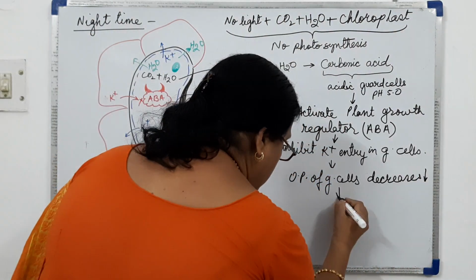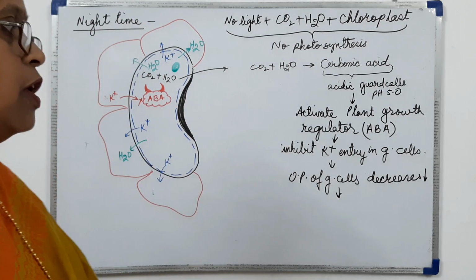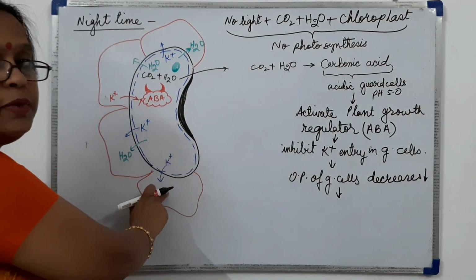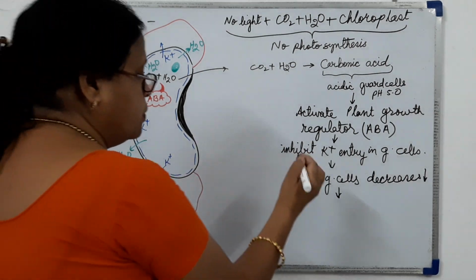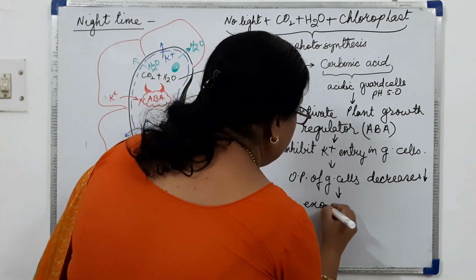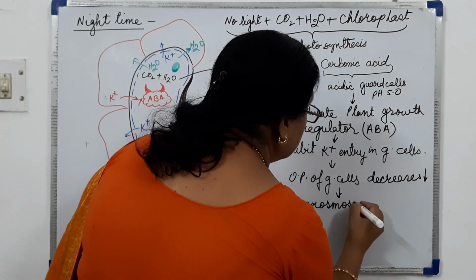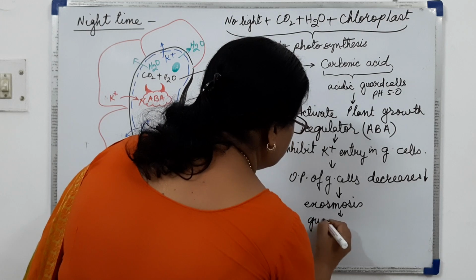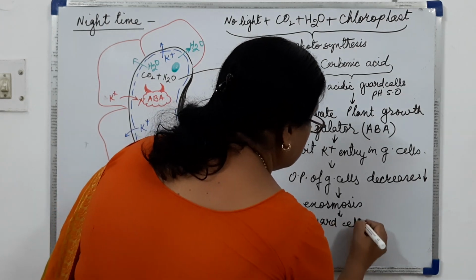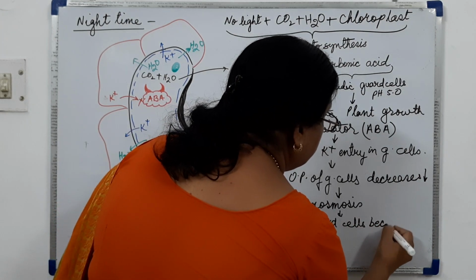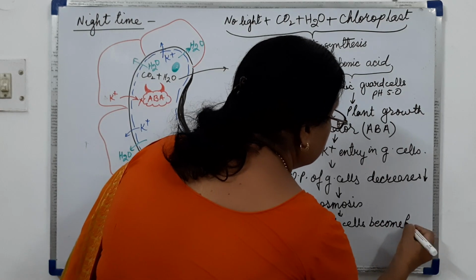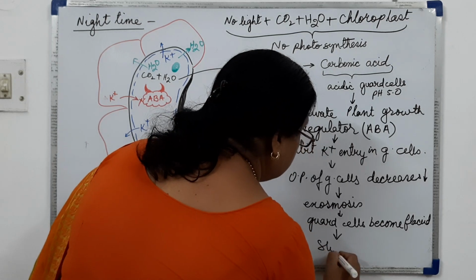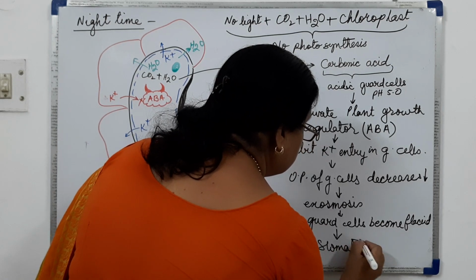So due to the decrease in the osmotic potential of guard cell, here there will be more water, here there will be less water. So exosmosis will take place, and the guard cells become flaccid, and the stomata closes.